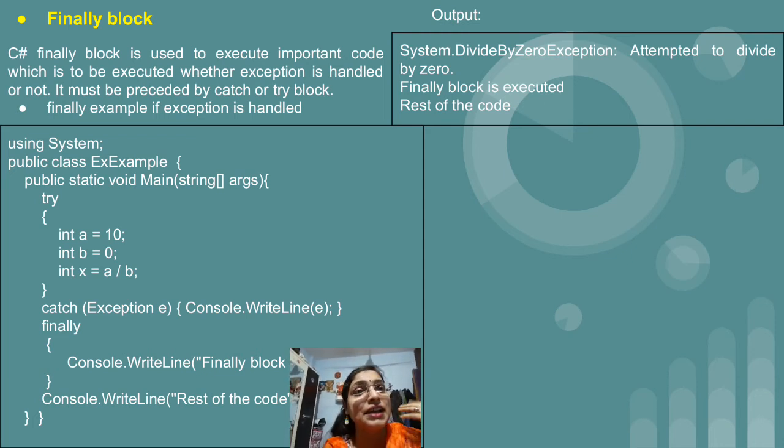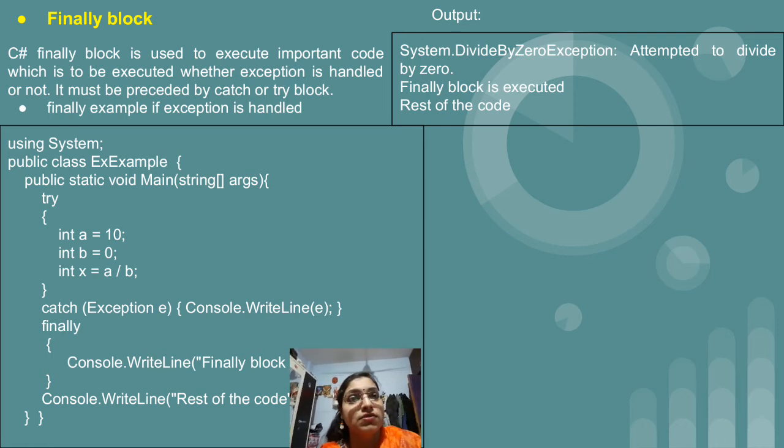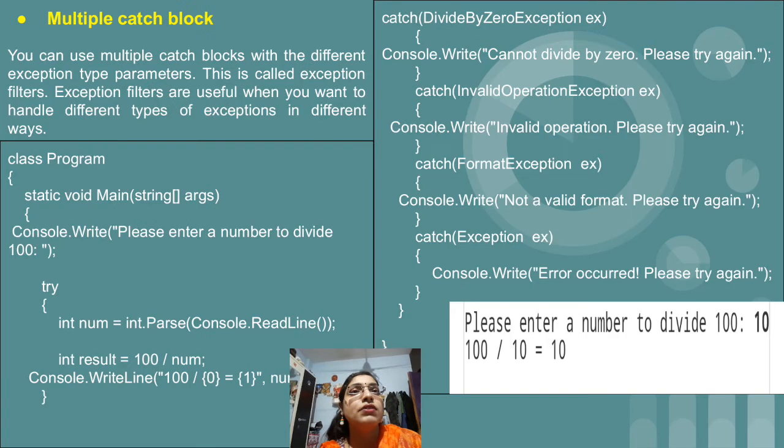So just remember one point, that finally block is a block if you want some statements to be executed anyhow, even though there is an error or exception, or even if there is no exception. In both situations we want some line to be executed. So in that situation we can make use of finally. But just remember one point, finally is used along with try block only. Without try we will not make use of finally block. So this is finally block.